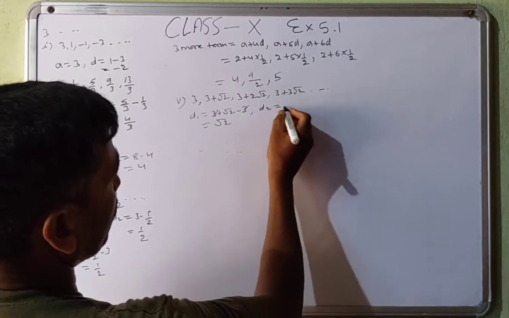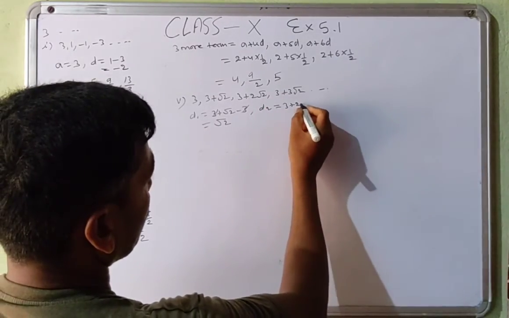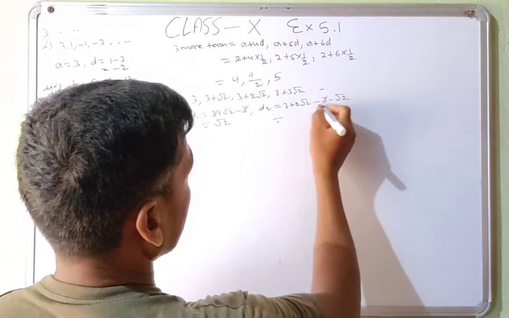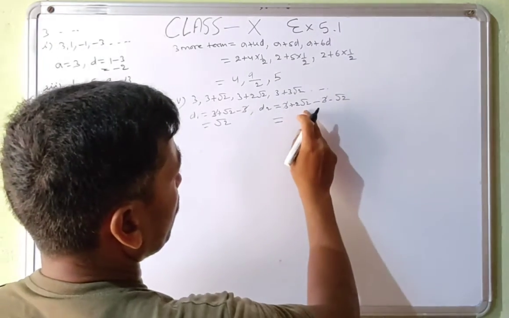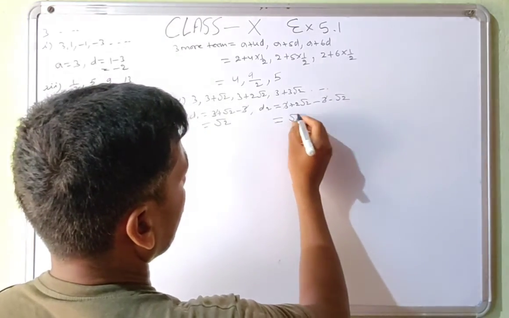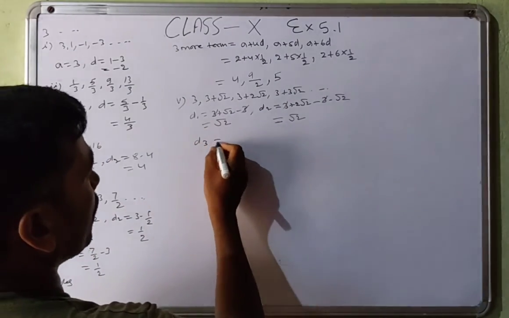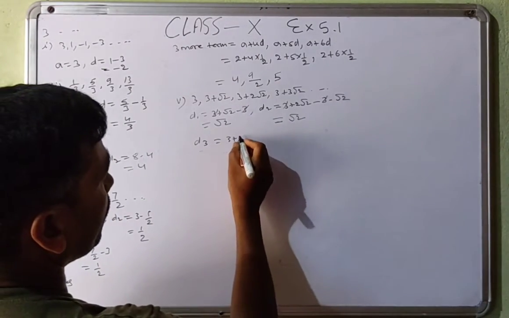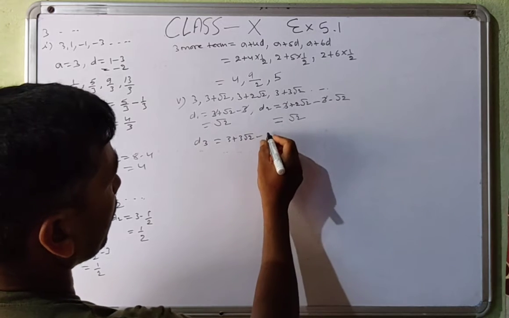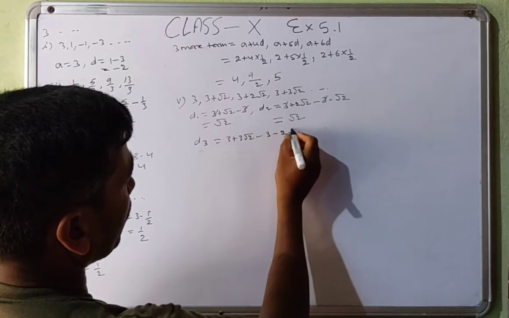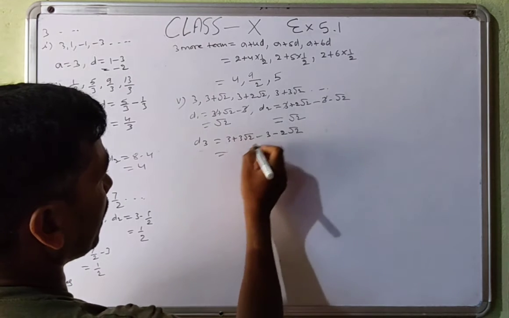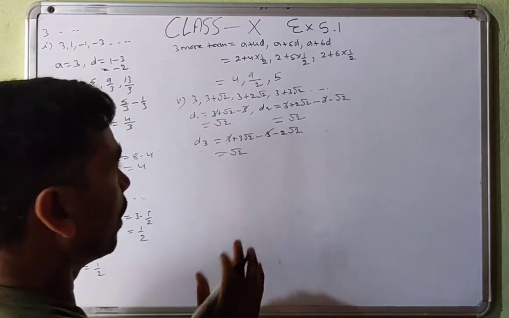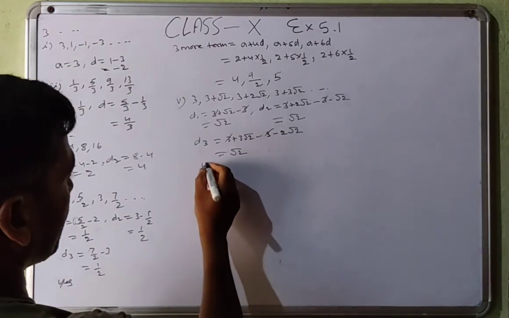Then D2 is equal to 3 plus 2 under root 2 minus 3 minus under root 2. So 3 cancels by 3 and 2 under root 2 minus 1 under root 2, that will be under root 2. D3 will be a4 minus a3, that is 3 plus 3 under root 2 minus 3 minus 2 under root 2. So 3 cancels by 3 and what is left is 1 under root 2. All differences are same, so that will be yes.